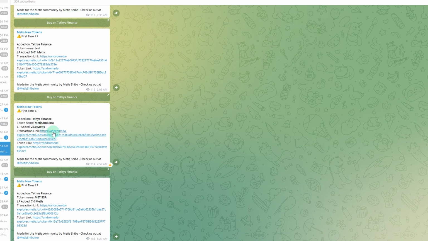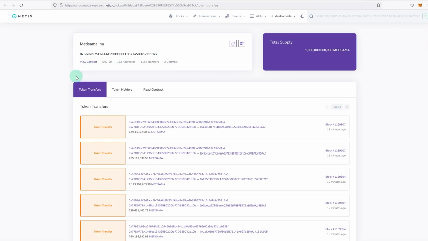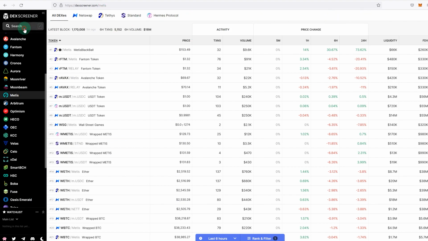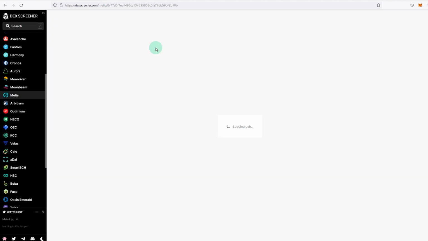So all I'll do is open it. You can open anything, Andromeda. This is the block explorer for METIS. If you are familiar with Etherscan, this is the same but for METIS, right? So what I do is I copy this. This is the contract address. I'll go to Dex Screener and search with that address. It's come up. I'll open that.